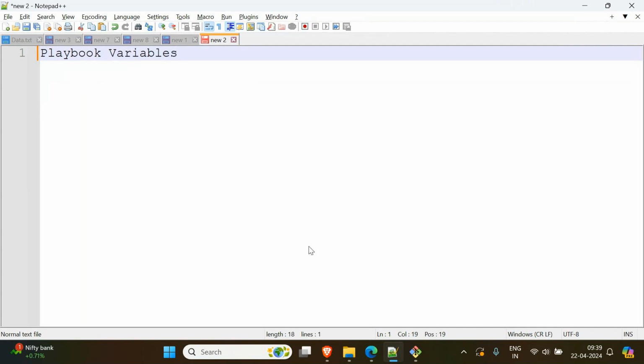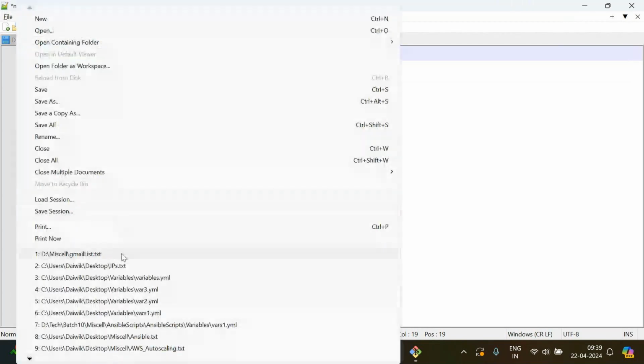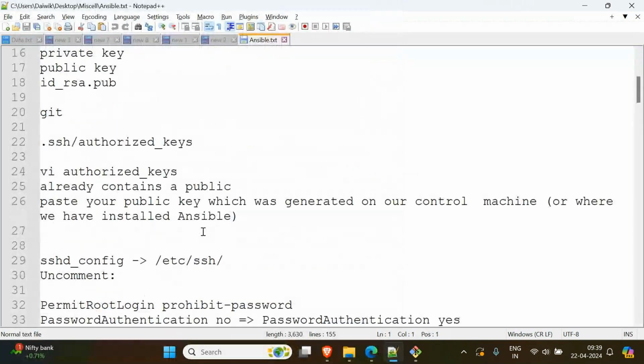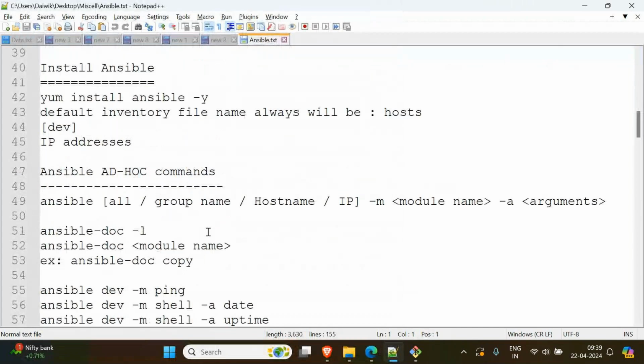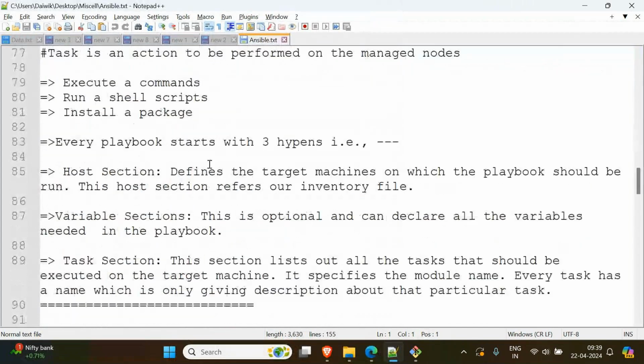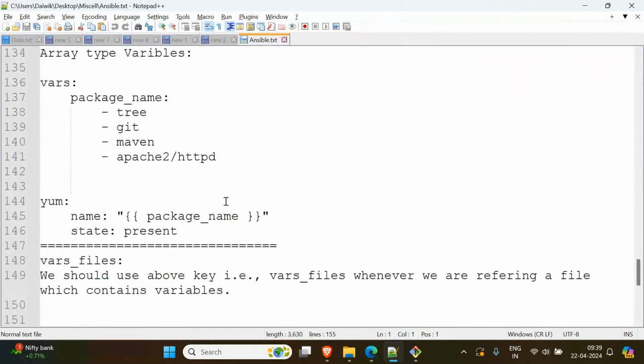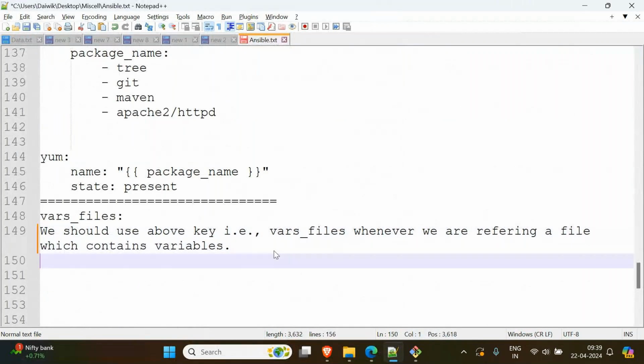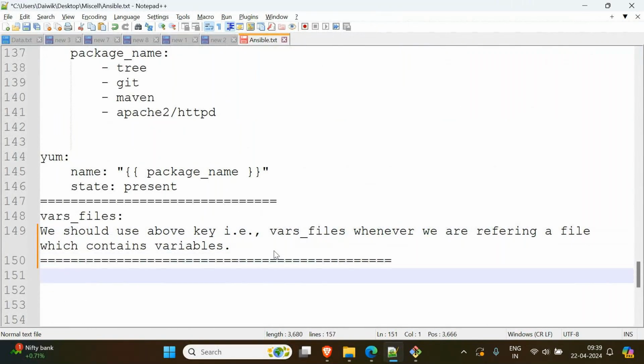Till now what we saw we can call playbook variables. Let me continue in our same topic, Ansible. Till now we saw the vars files, right? Now we have different types actually.